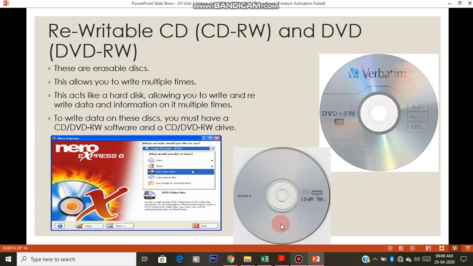To copy the things to this rewritable CD or DVD, we need to go for a software.